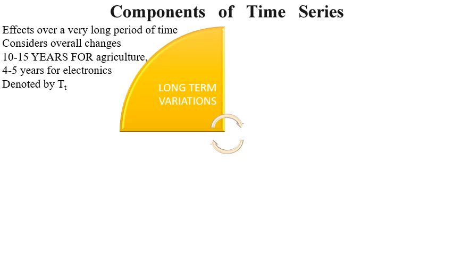The long-term variations are denoted by capital T. The small t stands for time series, and the capital T stands for trend. So the long-term variations are known as trend and denoted by capital T. The long-term variations are usually the general variations, the average variations or the overall changes in the time series.